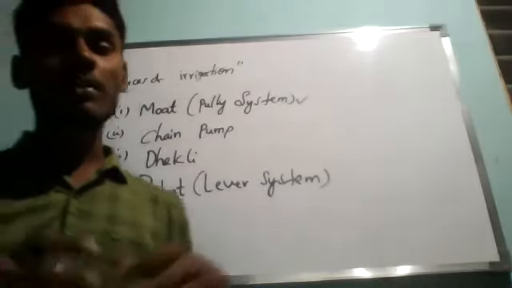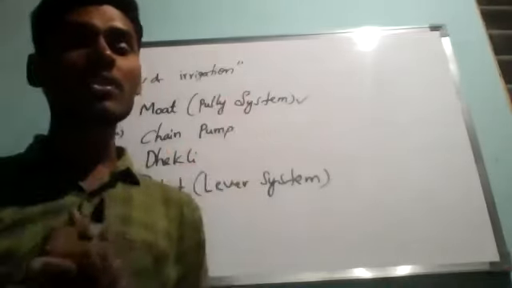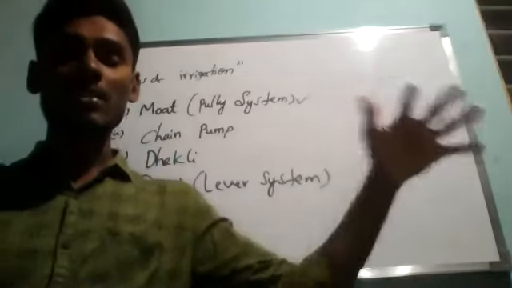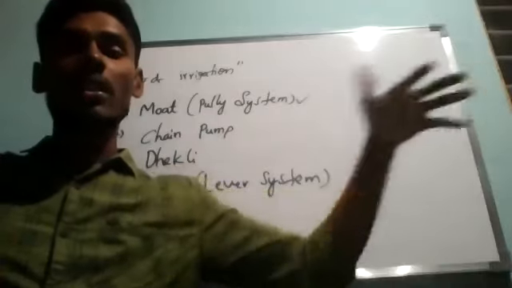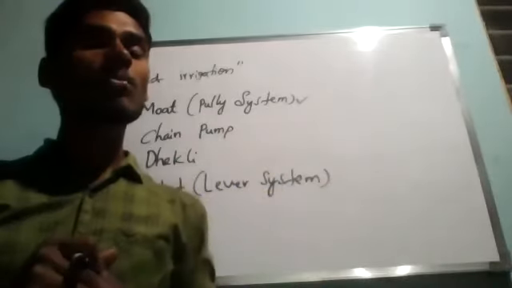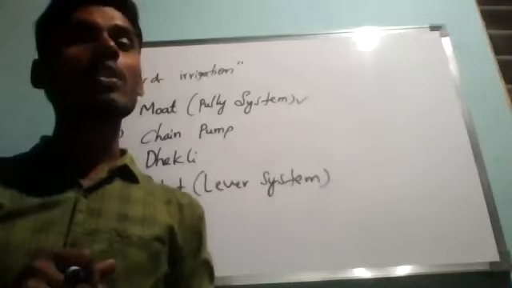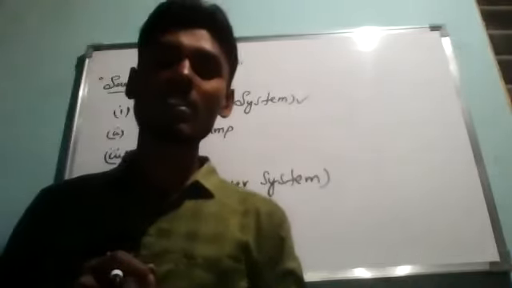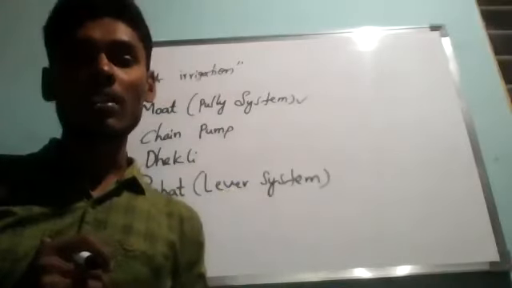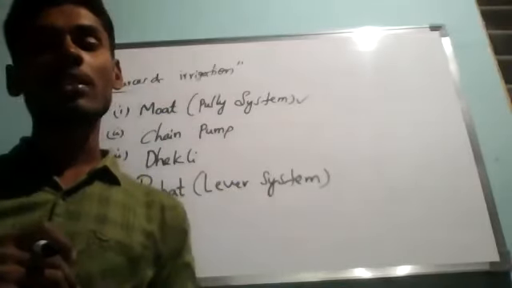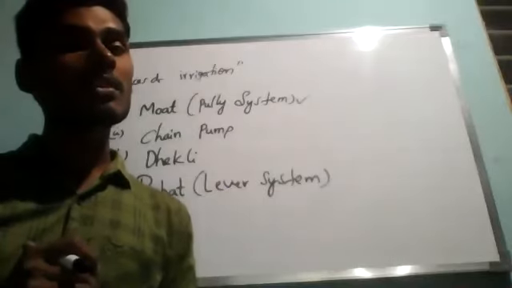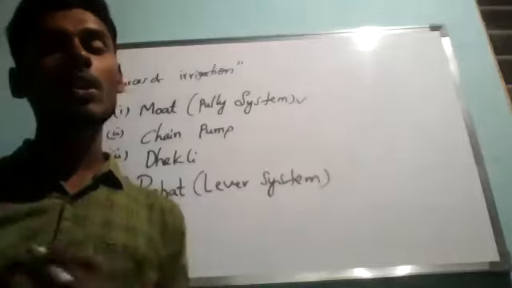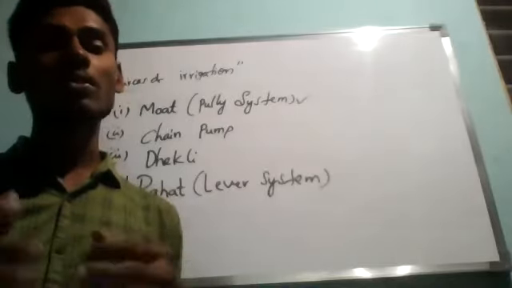A moat is a system of irrigation. Water is drawn out from a well by using a big container, like one big bowl, tied to a long rope which moves over a pulley fixed at one edge of the well. The rope tied to the container is usually pulled by animals such as bullock, buffalo, or any kind of cow, ox or camel.